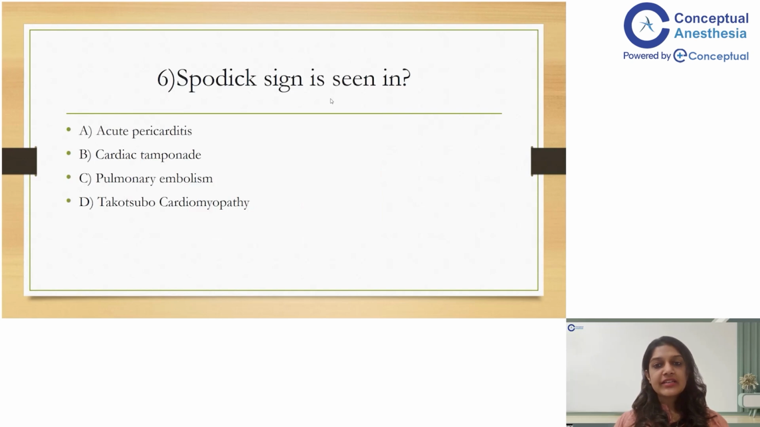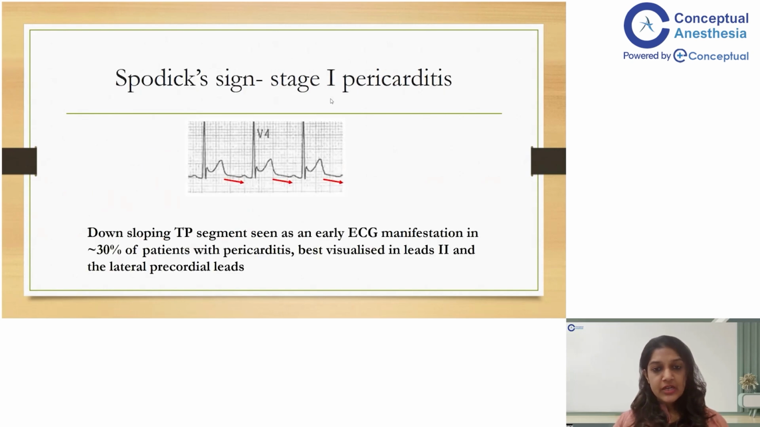Okay, Sporic sign is seen in. It's a one-liner. Sporic sign is always seen in acute pericarditis. Basically, there are stages of pericarditis in which, in stage one, that is in the very early stages, you see a sporic sign. Now, what is a sporic sign? So, whenever you see a downsloping TP segment, it is a very early ECG manifestation in around 30% of acute pericarditis patients, best visualized in